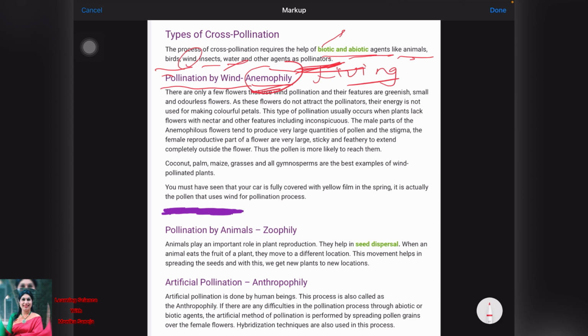And examples of this are coconut, palm, maize, and grasses. These all are the best examples of wind pollinated plants. Sugarcane, wheat, paddy, these occur by wind pollination. Is that clear, beta ji?